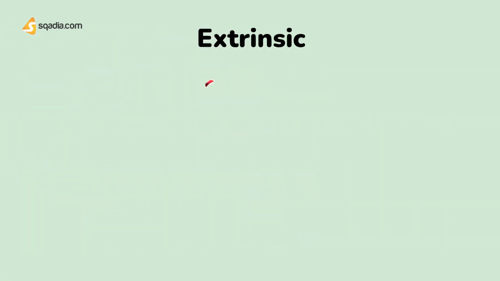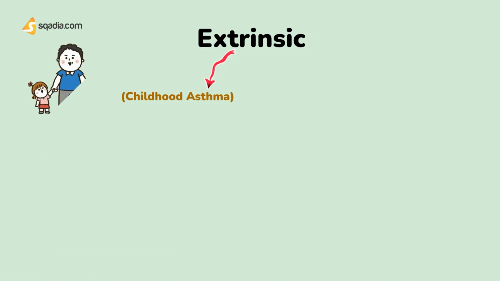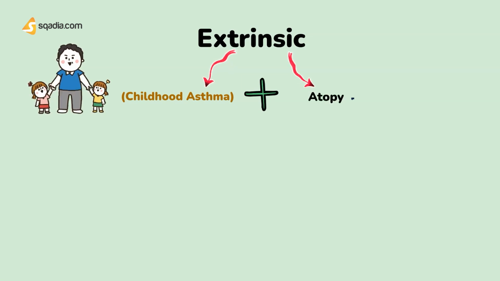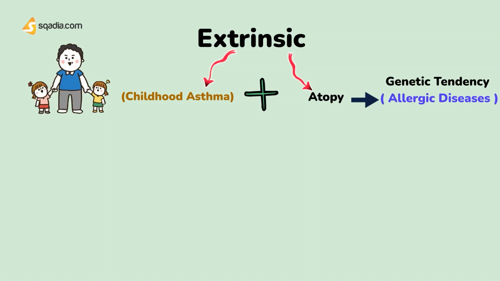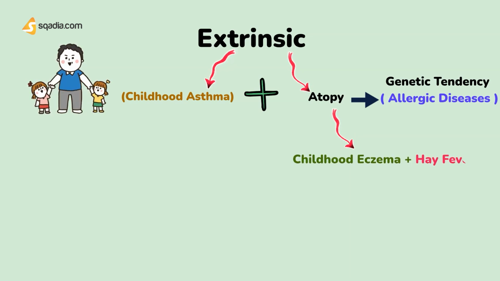Extrinsic asthma. This is classical asthma with onset in childhood. That's why it is also called childhood asthma, which is commonly associated with a previous history of atopy. What is atopy? Atopy is defined as the genetic tendency to develop allergic diseases or conditions. So, in this case, it is associated with a familial diathesis, manifest as childhood eczema and hay fever.